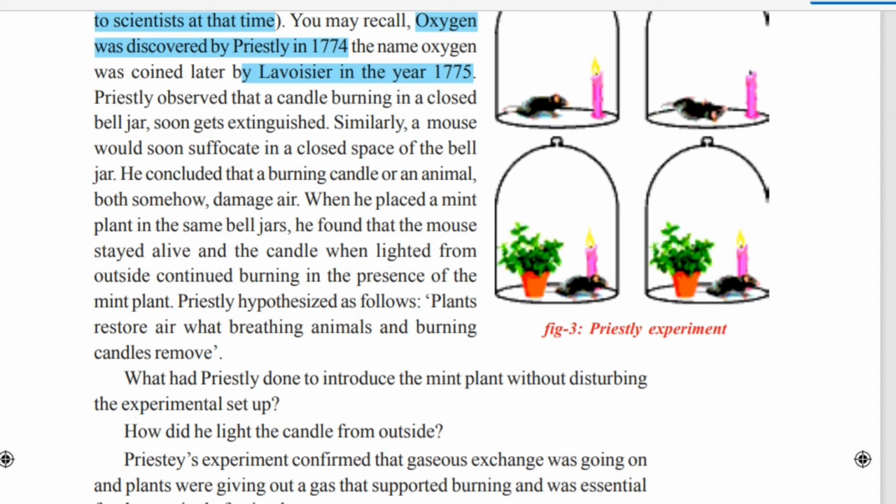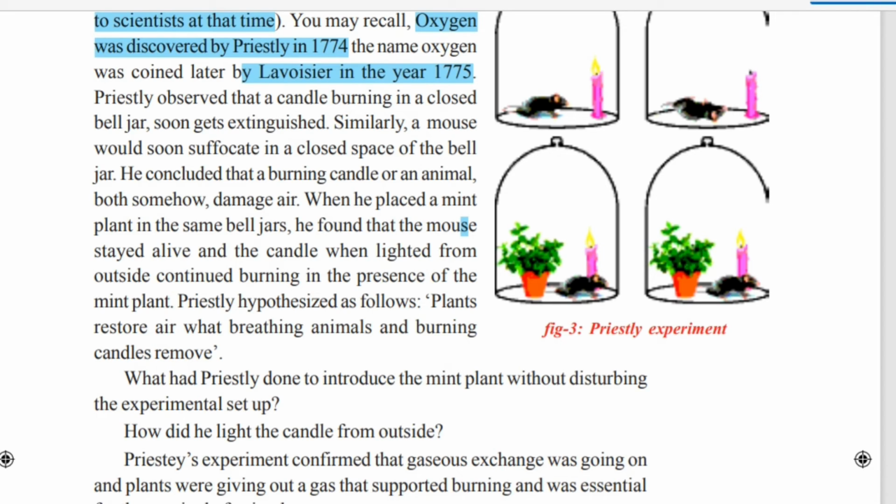Priestley observed that a candle burning in a closed bell jar soon gets extinguished. Similarly, a mouse would soon suffocate in a closed space of a bell jar. He concluded that a burning candle or an animal would somehow damage air. That means they take something from the air. They take oxygen from the air.